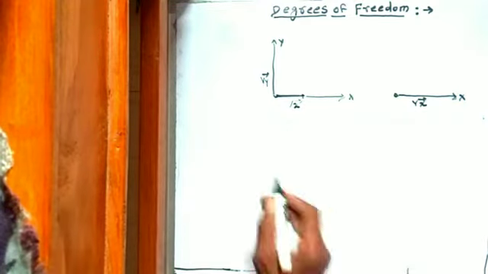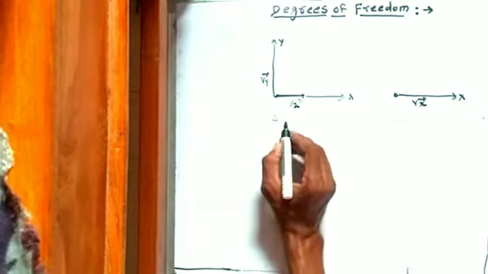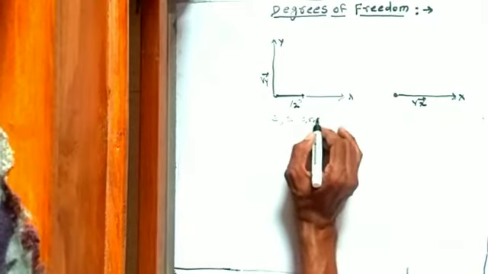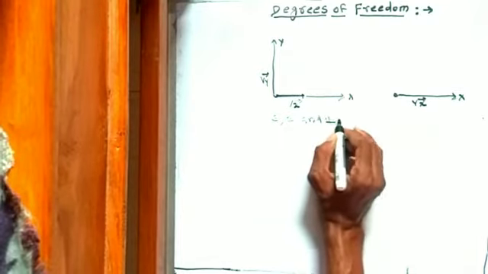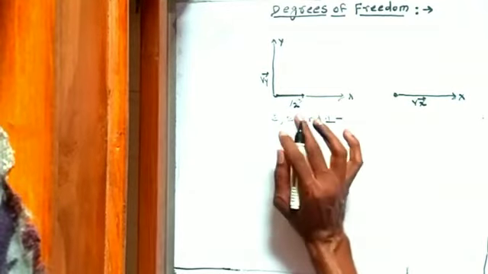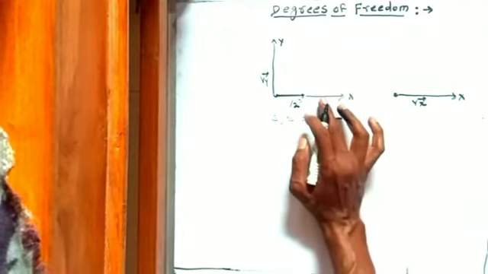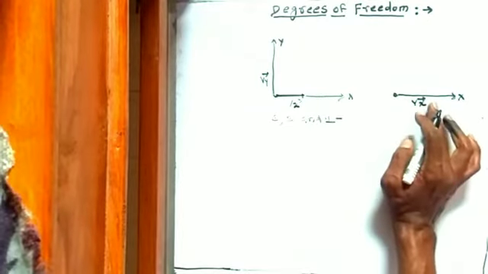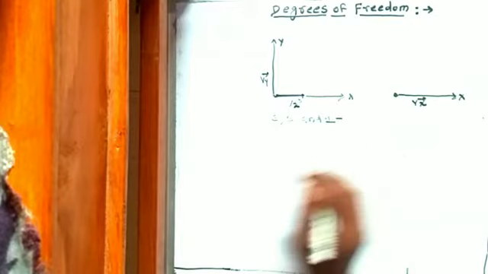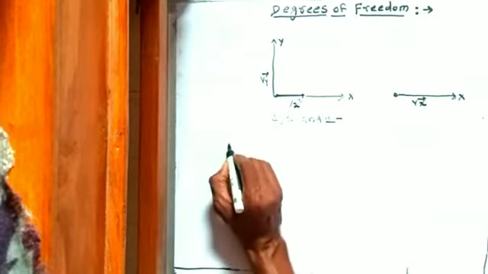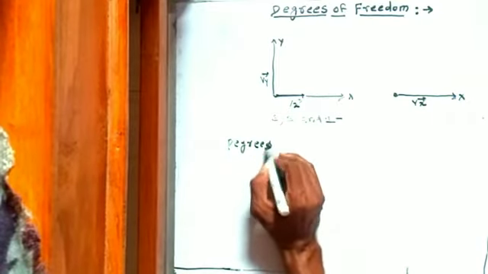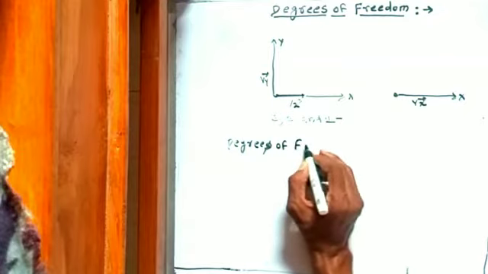Hence, it possesses 3 degrees of freedom, 2 degrees of freedom and 1 degree of freedom for 3-dimensional, 2-dimensional and 1-dimensional states of motion. Hence, we define the degrees of freedom.